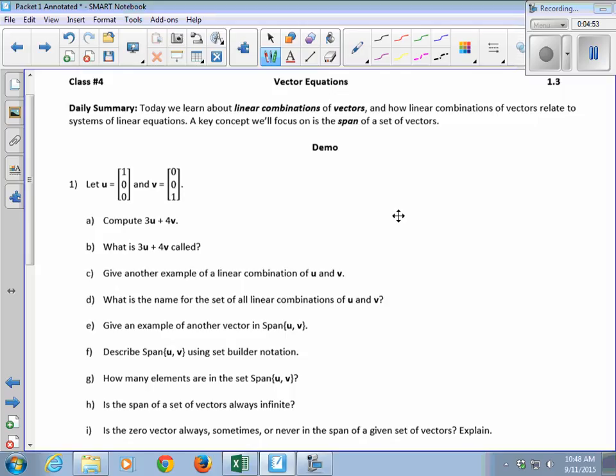All right, so I've got two vectors here, u and v, (1, 0, 0) and (0, 0, 1). If I want to compute 3u plus 4v, I'm just putting some weights on each of those vectors. And so I get (3, 0, 0) plus (0, 0, 4). So I would have (3, 0, 4). Right? And 3u plus 4v is called a linear combination.